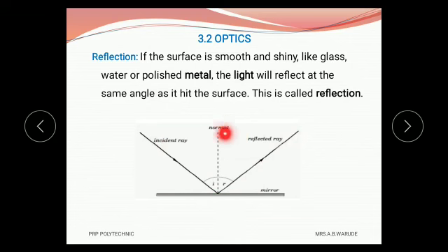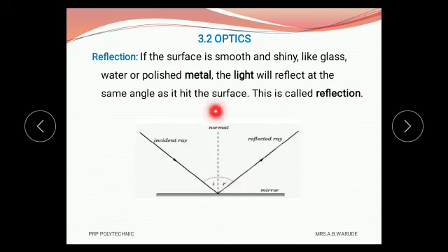Here the perpendicular drawn to the surface is called the normal, the ray which is incident on the material is called the incident ray, and the ray which is reflected back in the same medium is called the reflected ray.